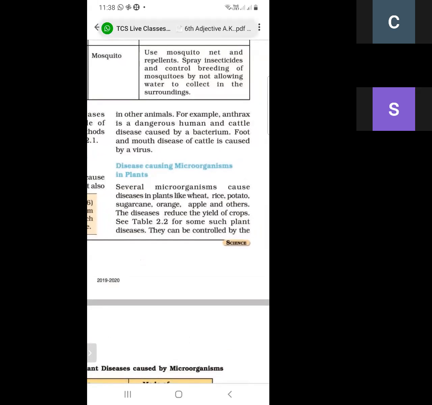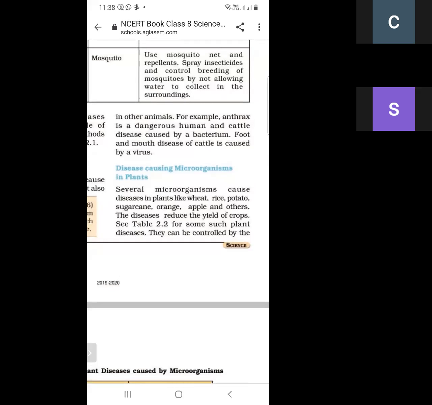So there are several microorganisms which cause disease in plants like wheat, rice, potato, sugarcane, orange, apple, and others. So there are some microorganisms which cause disease in various plants, just like sugarcane, just like in rice, just like in potato.